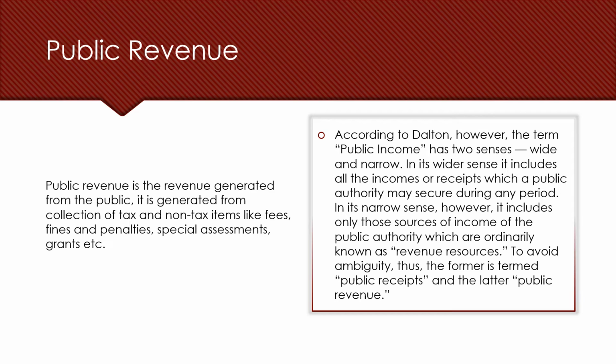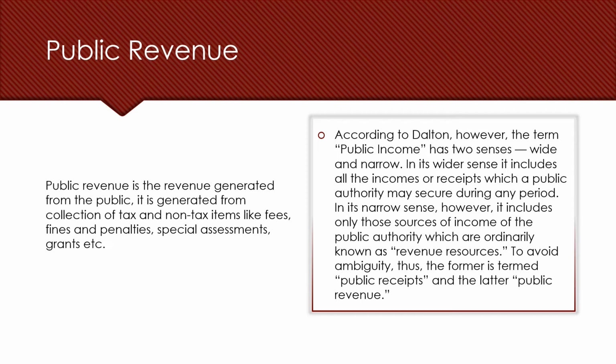First of all, public revenue is the revenue generated from the public. It is generated from the collection of tax and non-tax items like fees, fines and penalties, special assessments, grants, etc. According to Dalton, however, the term public income has two senses, wide and narrow.